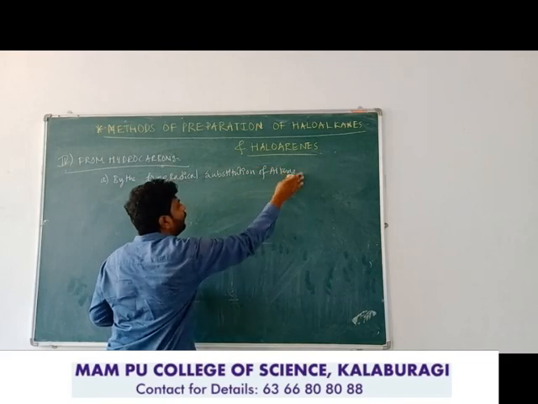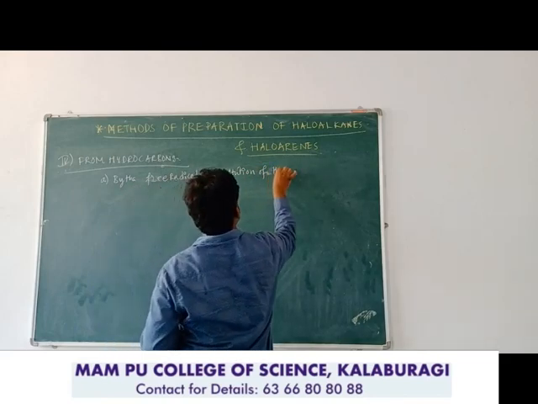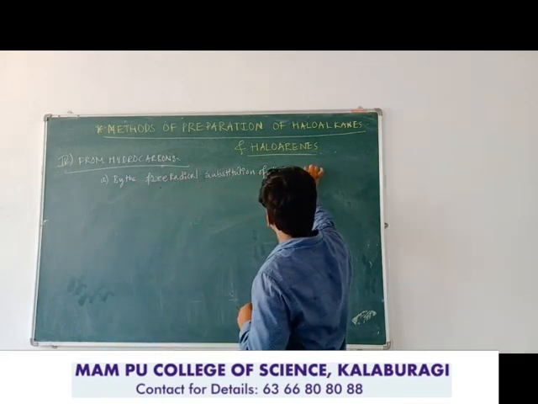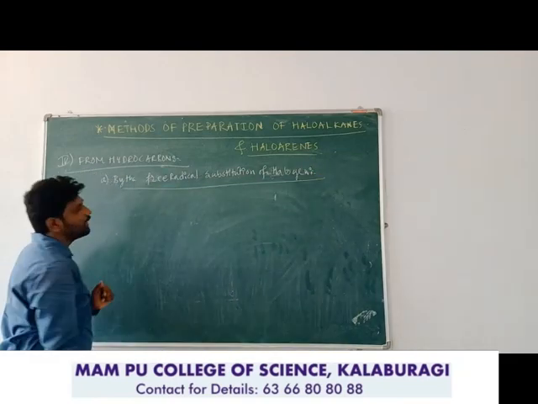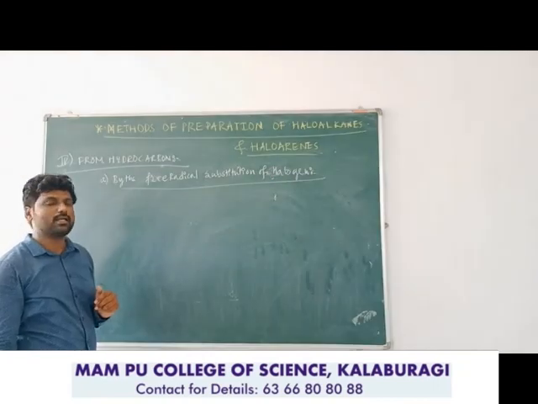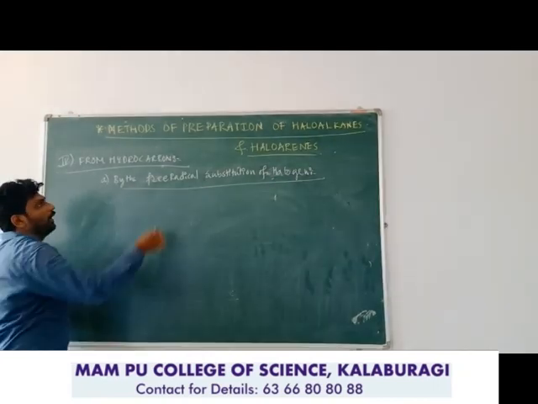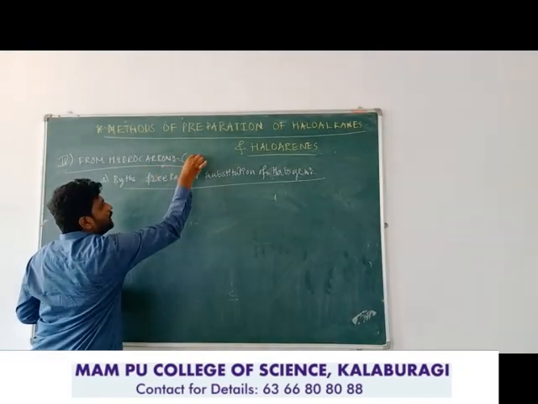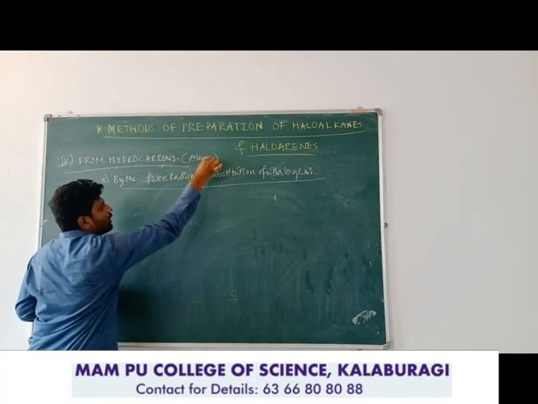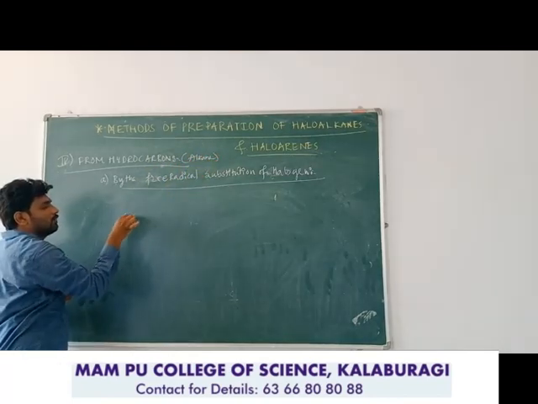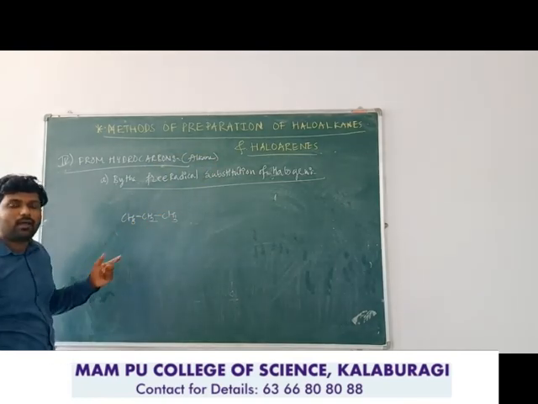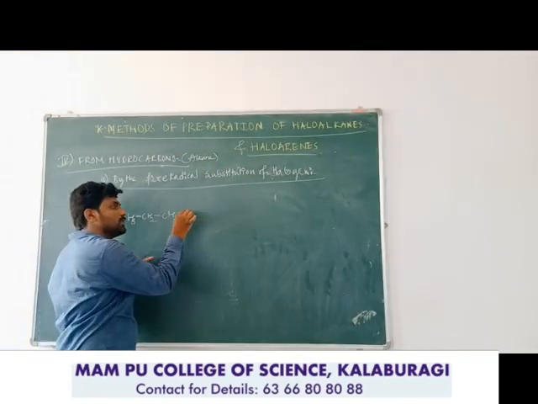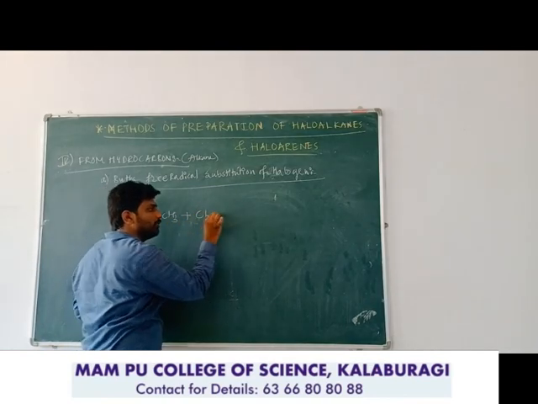Substitution of halogen to the alkane, by the free radical substitution of halogen. Here, for the hydrocarbon, I will take an alkane, such as propane. The formula of propane is CH3CH2CH3. When the alkane is reacted with a halogen, suppose I have taken chlorine here,